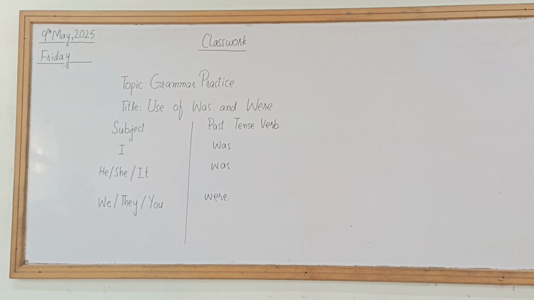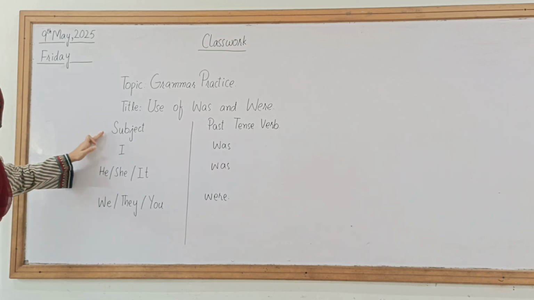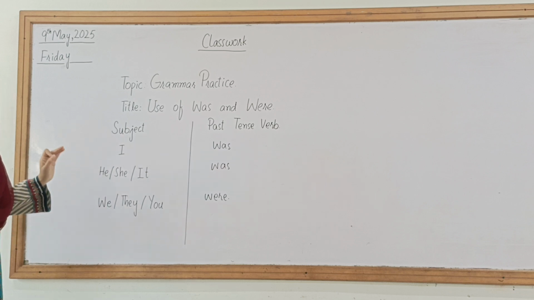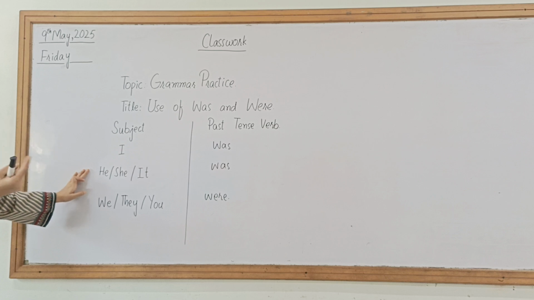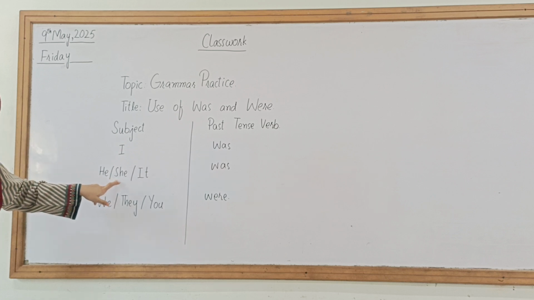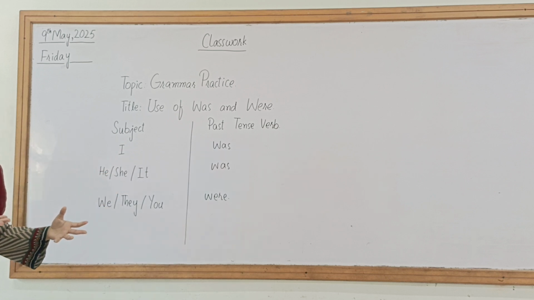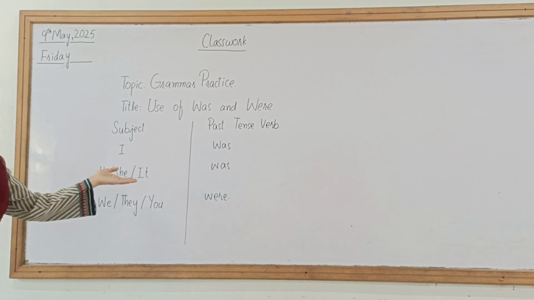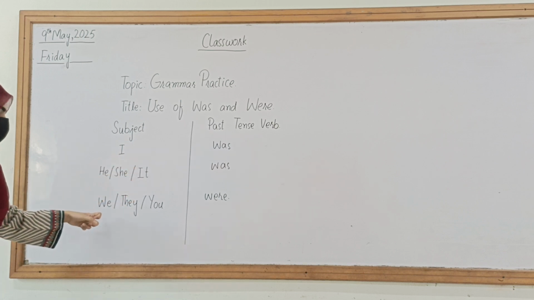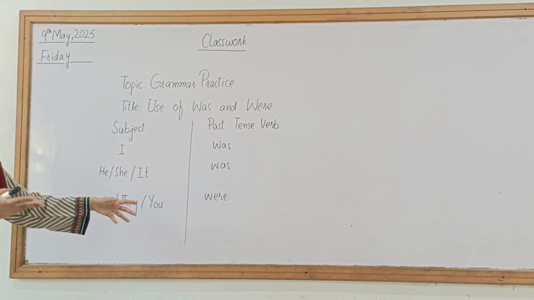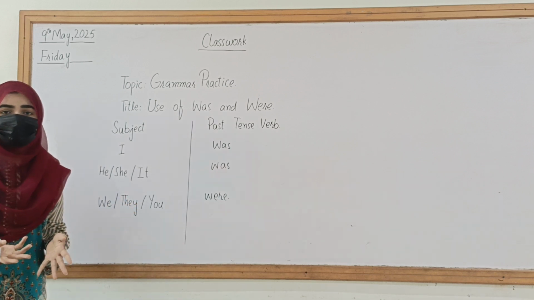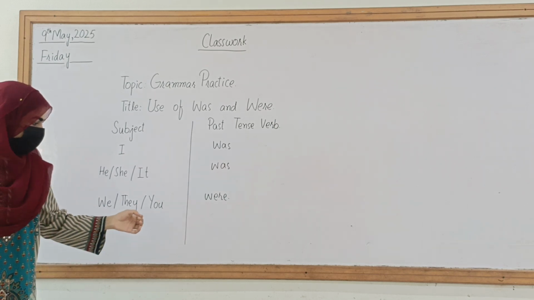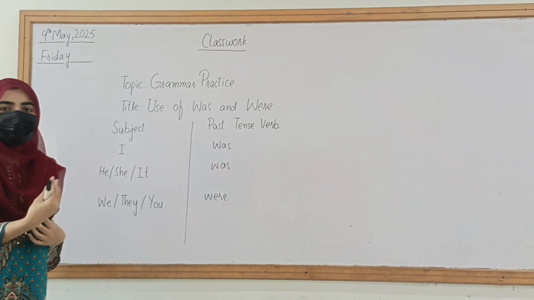I will explain further. For example, you can see these are all the subjects. I, subject, main. He, woh ladka. She, woh ladki. It is basically used for non-living things, for example table, chair, and whatever. And we, hum; they, woh zyada log. They can be males or females, but they are plural in number. And you means tum, are, whatever.